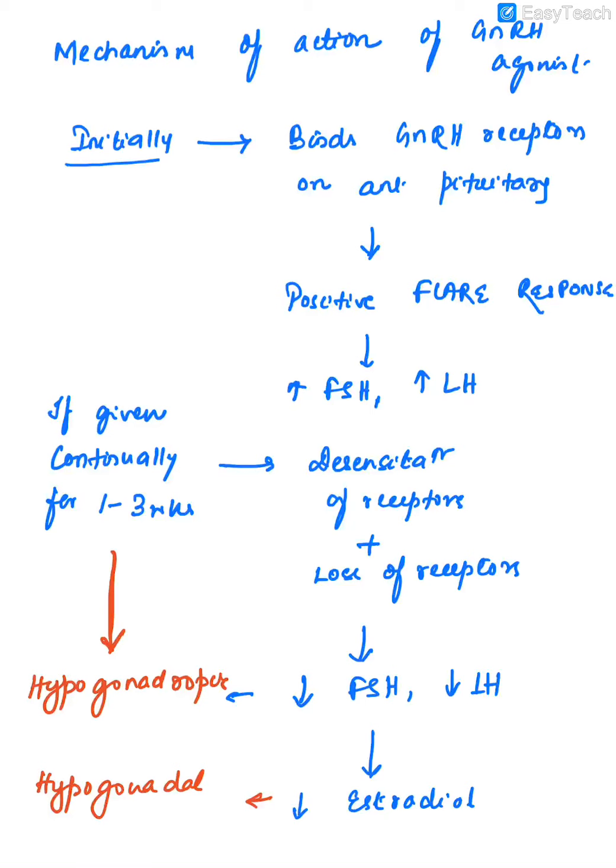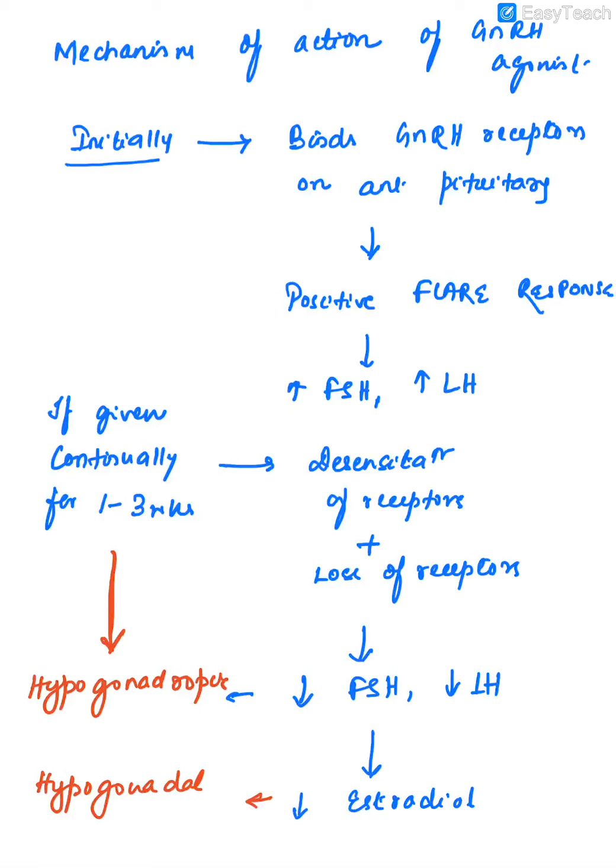But when you continually give it for a span of 1 to 3 weeks, first it will lead to desensitization of GnRH receptor, and then it will lead to loss of GnRH receptors. This will cause decreased FSH and decreased LH, ultimately leading to a decreased estradiol level. So the mechanism of GnRH agonist is to produce a hypogonadotrophic hypogonadal state.